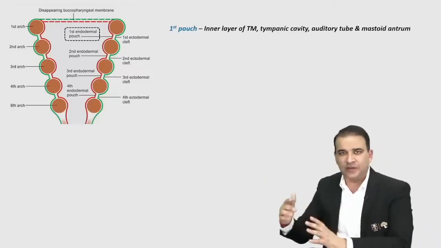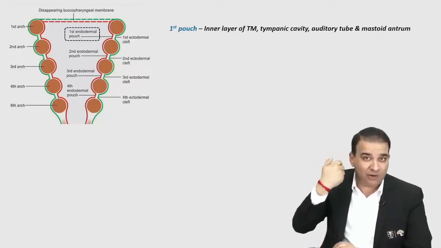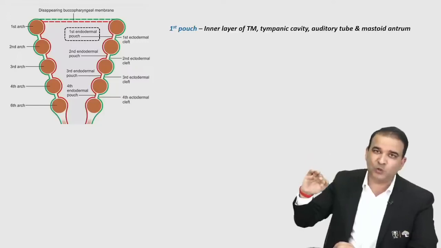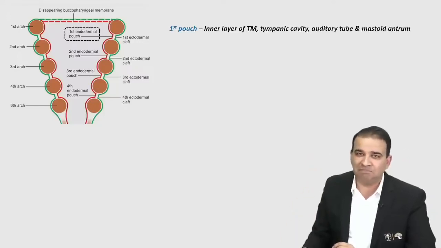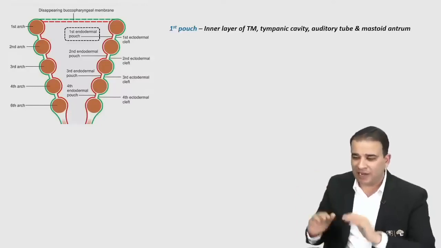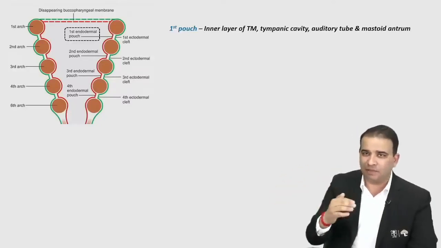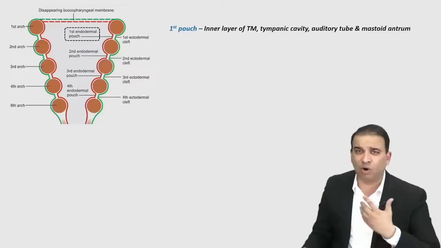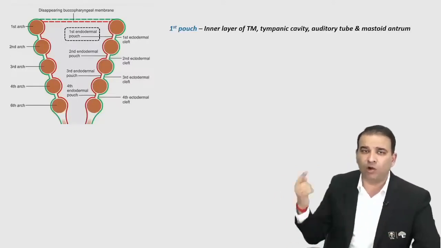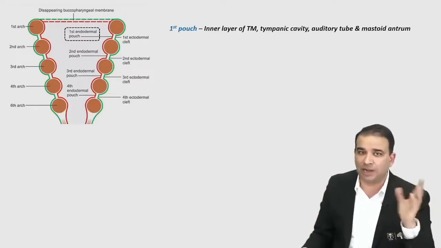Now you can take a hint from the cleft. If the first cleft gave rise to the external auditory canal and outer layer of tympanic membrane, so the first pouch will give rise to the inner layer of tympanic membrane, middle ear cavity, the eustachian tube, and the mastoid antrum also. The lining epithelium of all of these, tympanic cavity, the inner lining epithelium of the tympanic membrane, auditory tube, mastoid antrum, they are all made up of the endoderm, and they are all made up of the first pouch. Pouch is endodermal. I don't have to say that again.